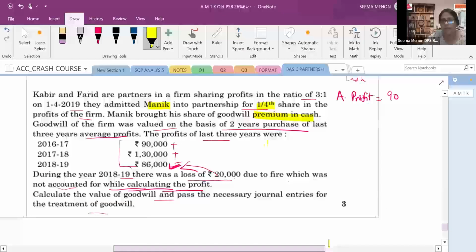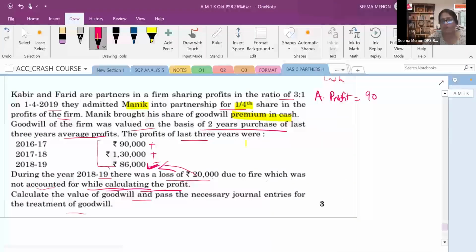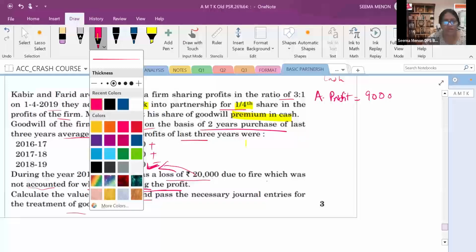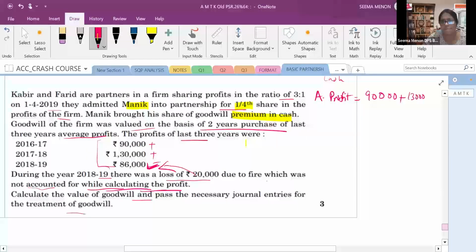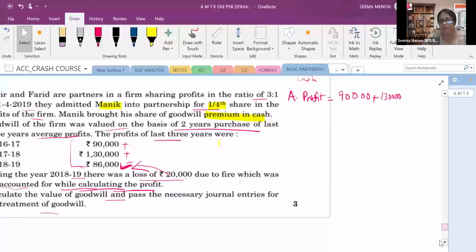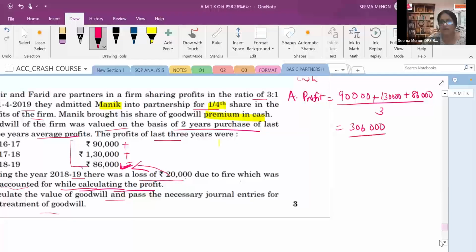So we will be adding 90,000 plus 1,30,000 plus 86,000, divided by 3. How much will we get? 90 plus 1,30,000 is 2,20,000, and 2,20,000 plus 86,000 is 3,06,000. 3,06,000 divided by 3: 10 3s are 30, 2 3s are 6, so 1,02,000 is the average profit. Then goodwill is 2 years purchase.